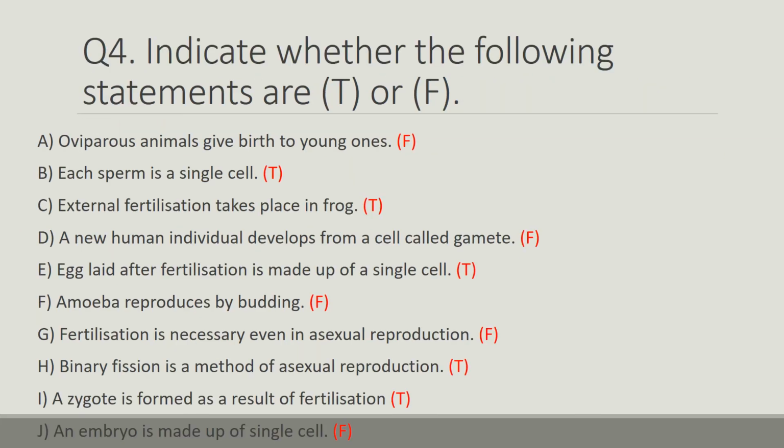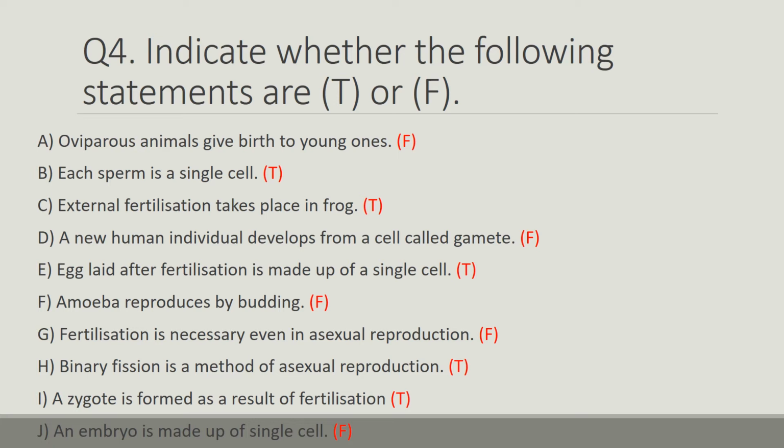Question number 4 is indicate whether the following statements are true or false. Oviparous animals give birth to young ones. This statement is wrong. Oviparous animals they lay eggs. Each sperm is a single cell. Yes, this statement is true. External fertilization takes place in frog. This statement is true because in frogs there is an external fertilization which takes place in the water.